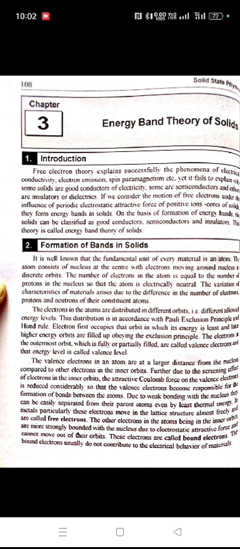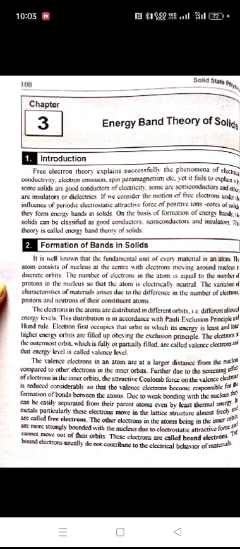or dielectrics. If we consider the motion of free electron under the influence of periodic electrostatic attractive force of positive ion cores of solid, they form energy bands in solid. On the basis of formation of energy bands, the solid can be classified as good conductors, semiconductors, and insulators. This theory is called energy band theory of solids. Now we will study formation of bands in solids.